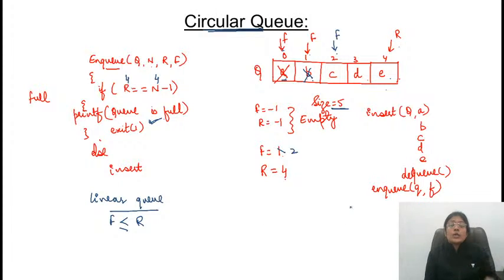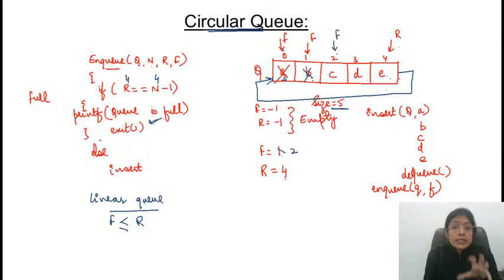But if it is circular, what does circular mean? What do you mean by circular queue? To form a cycle, right? Circular means cycle. So after going to the last position, again it will come back to the first position. Then we'll say that this is a circular queue. If rear reaches the last position, it will insert the element at the next position. So what will the value of rear become? After 4, where will it go? 0 1 2 3 4 and after 4 again it will go to 0, a cycle, right? So the next element, that is F, will be inserted here if it is a circular queue.